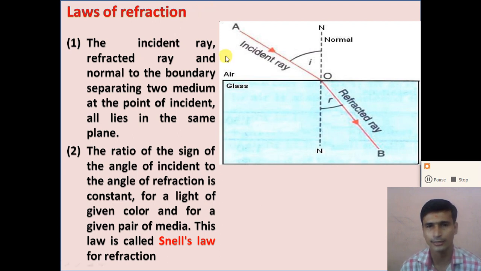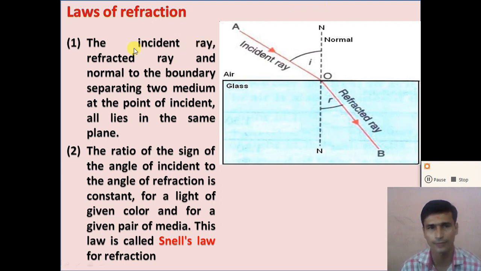Let us consider this type of refraction, when the ray OA is traveling from air to the glass medium. The incident ray makes an angle with the normal, called the angle of incidence. Similarly, the refracted ray OB makes an angle with the normal, called the angle of refraction. So what are the laws of refraction?